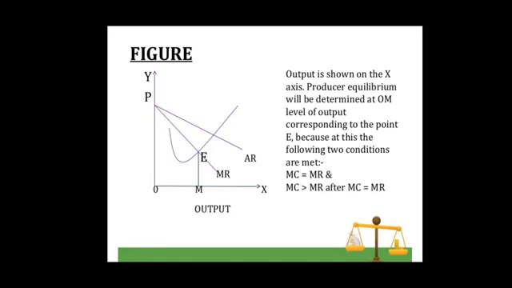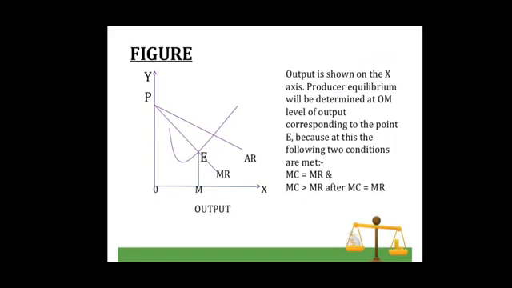So in this figure, producer's equilibrium will be determined at OM level of output corresponding to point E, because at this point both the conditions of producer's equilibrium are satisfied. That is, at this point marginal cost is equal to marginal revenue, as the marginal cost and marginal revenue curves intersect each other, and the marginal cost curve cuts the marginal revenue curve from below at point E. Or we can say beyond point E, marginal cost becomes greater than marginal revenue.